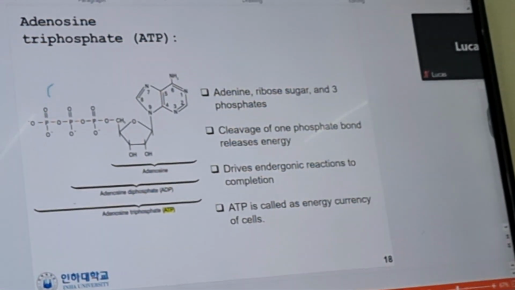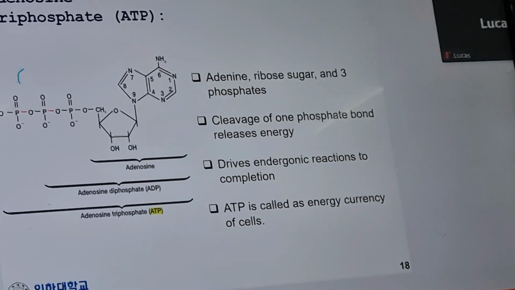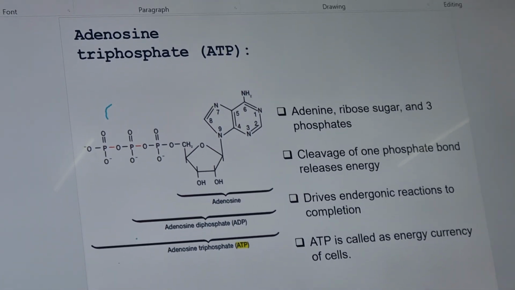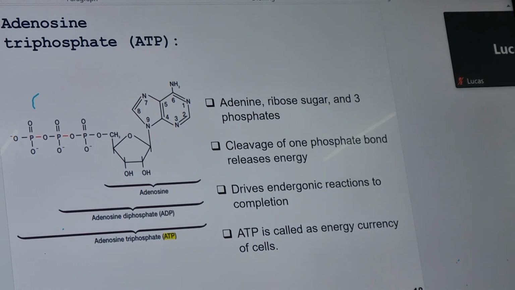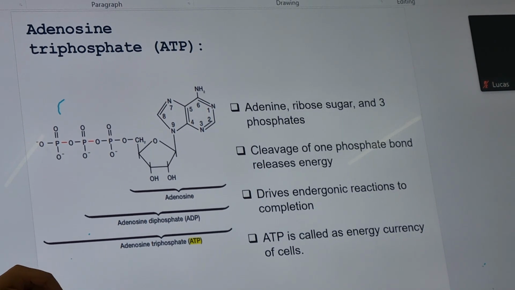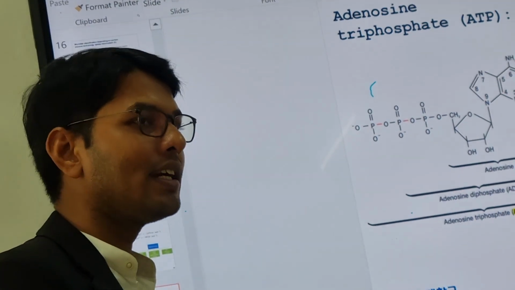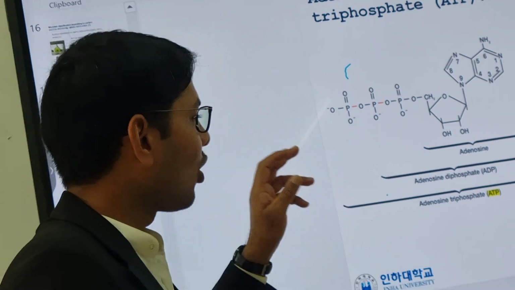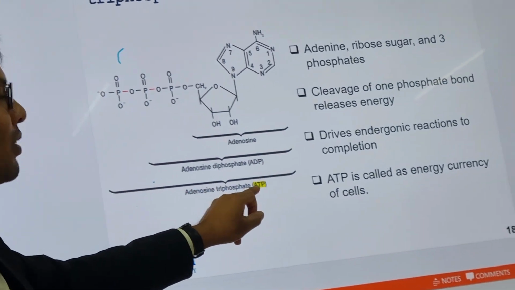Next, what is ATP? ATP we can say is the energy currency of the human body. Like if we have to go somewhere, or if you have to eat something, we need money. The same way, if our body has to work somewhere, like if I'm talking like this, it's consuming ATP. So all the energy in our body, from thinking to walking, everything comes from ATP.